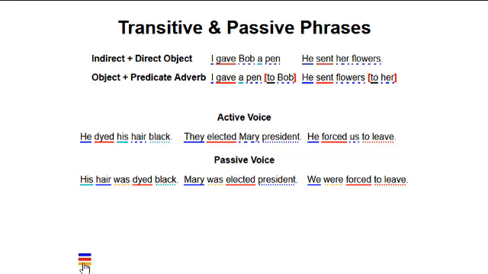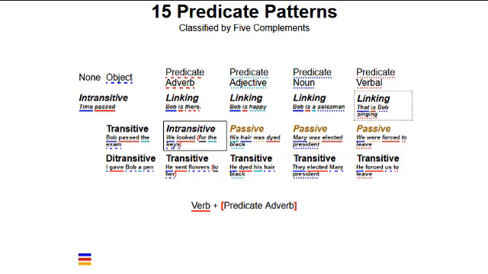The transitive patterns that take predicate adjectives, nouns, and verbals can all be changed to the passive voice. Examples are, he dyed his hair black. His hair was dyed black. They elected Mary president. Mary was elected president. He forced us to leave. We were forced to leave. We've looked at all of these predicate patterns except two. The linking verb example, that is Bob singing, takes a verbal complement after its predicate noun. We will compare it to other predicate verbals in part 5 of this presentation.